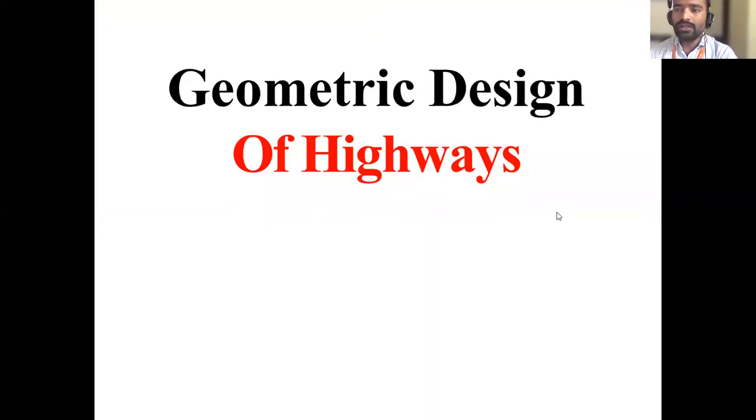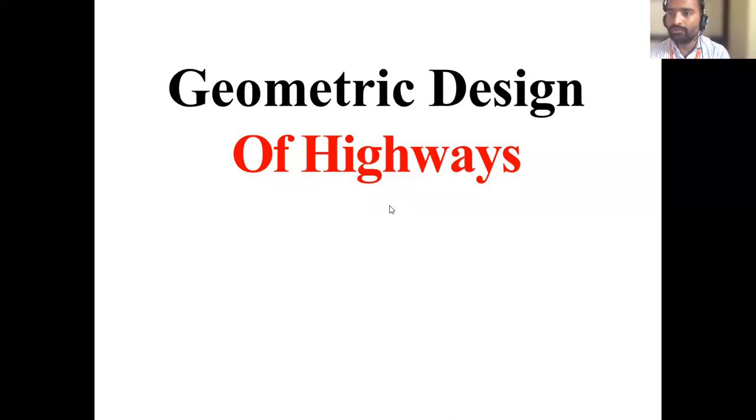Now let us come to the important topic, the geometric design of highways. What are the different components? Here I told you in the beginning, when you take a cross section of a building, there are different components of the building. Are you remembering? Yes, sir. What are the different components? Parts of the building: column, beam, slab from the top, wall, foundation, plinth, and soil. Those are the different components.